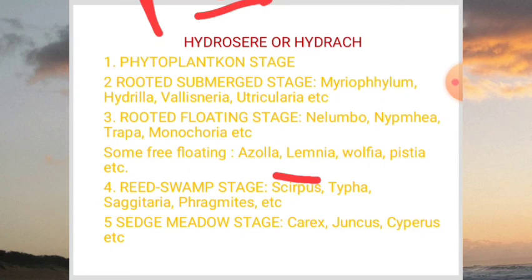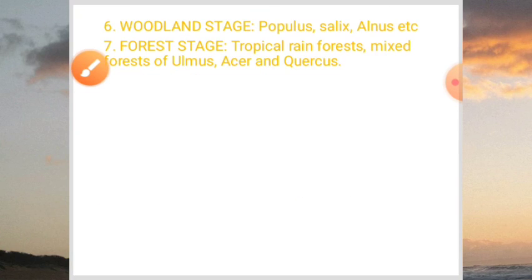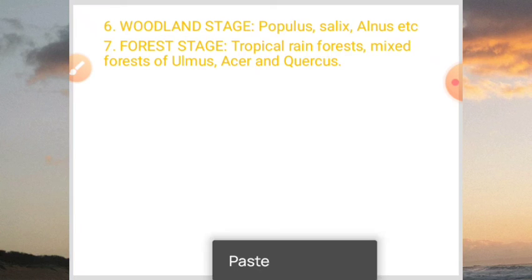Now moving to the next slide. The sixth stage is the woodland stage. In this woodland stage, Populus, Salix and Ulmus species come up, because now these ponds have become drier and there is sufficient land present for most of the year.